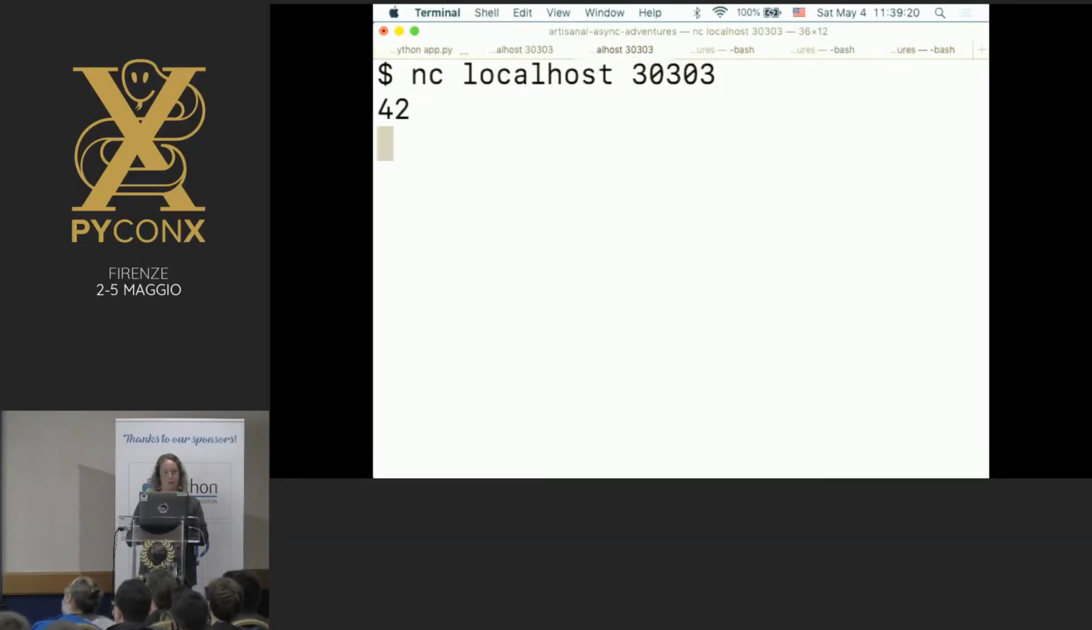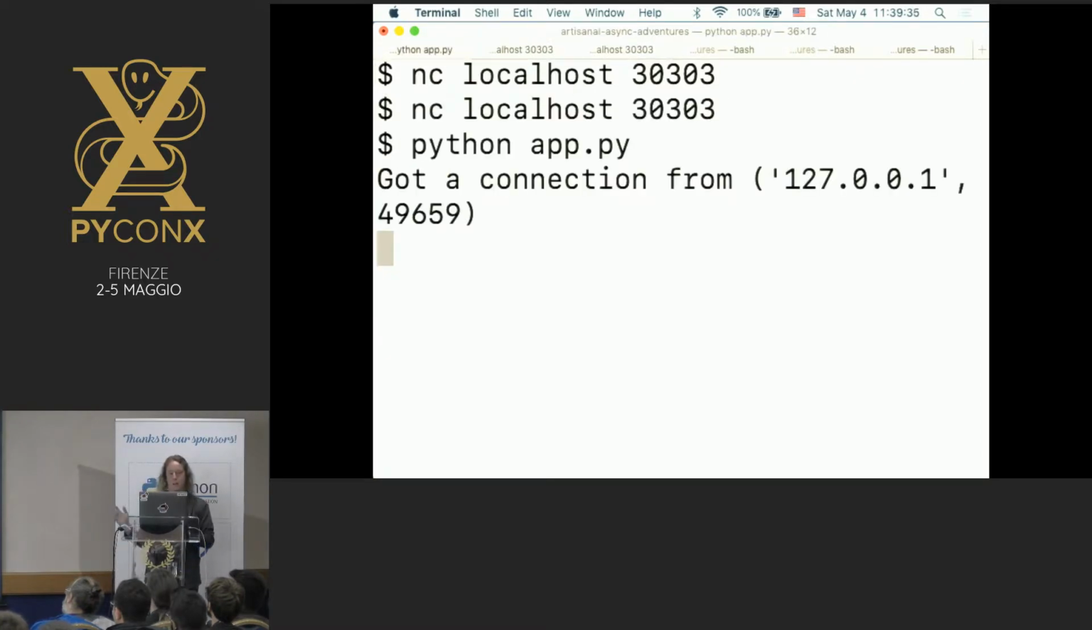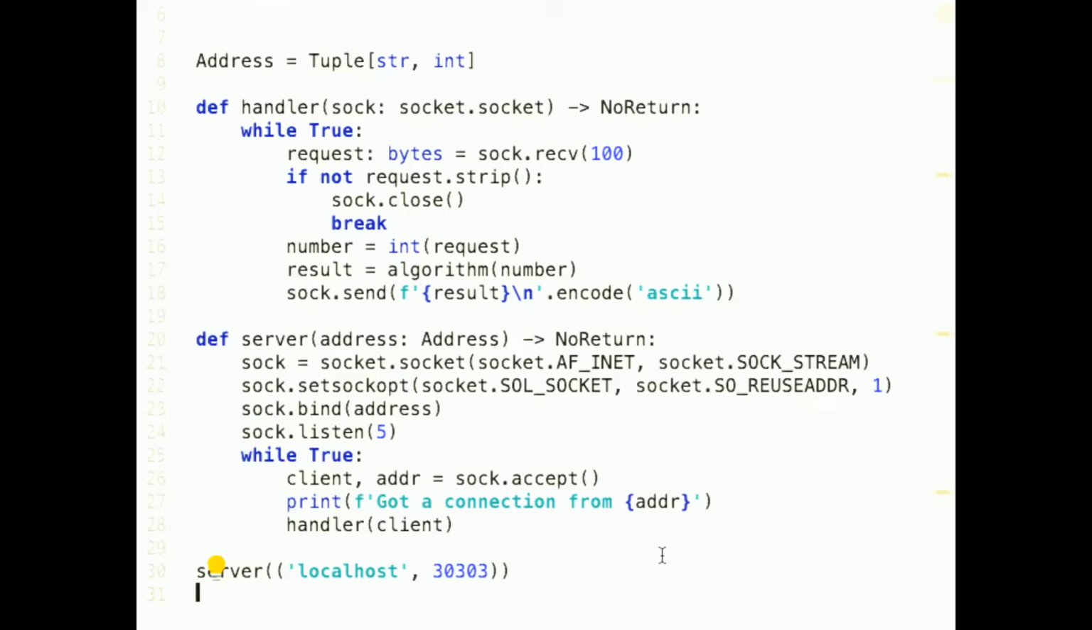42, wow. And wow, this is embarrassing. I tried to make it super scalable, but let's try 42 over here. It just works. It's weird. Well, what's going on? Well, we've just hit the limitations of a single-threaded, single-process server in Python.